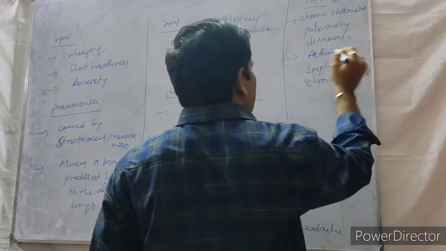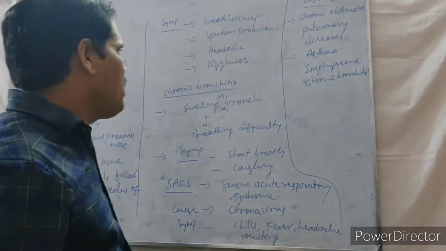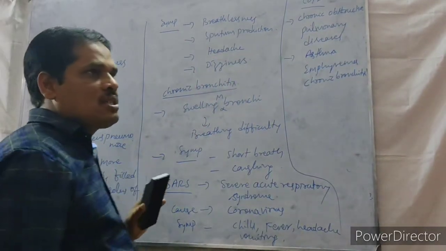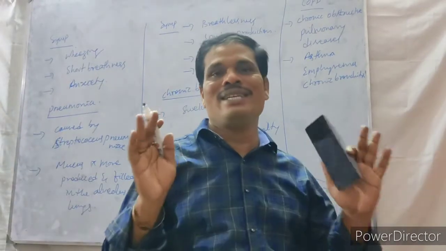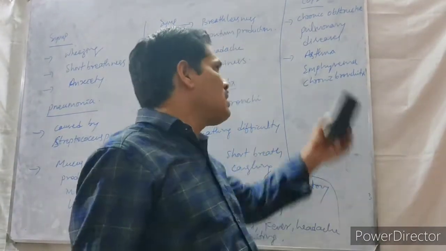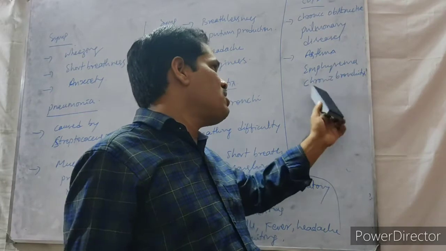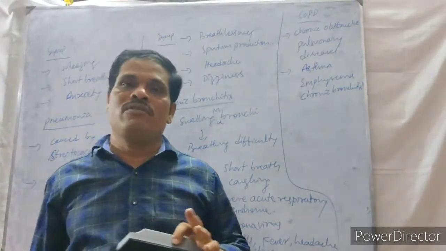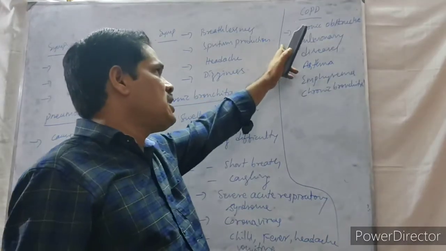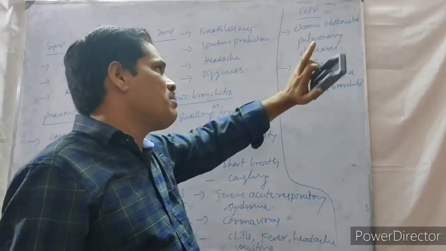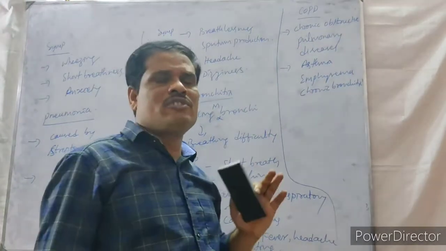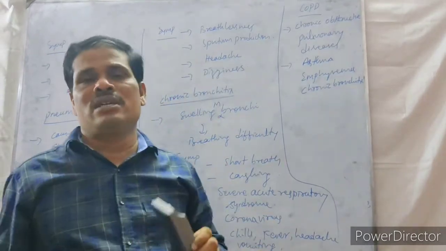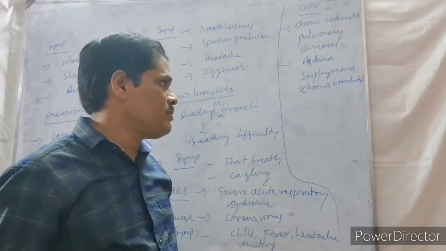These are the diseases coming under COPD. The remaining respiratory diseases are not much danger to human beings. But these three diseases, asthma, emphysema and chronic bronchitis, are fatal to human beings. That's why they come under COPD. COPD means chronic obstructive pulmonary diseases, which make maximum damage to the lungs.